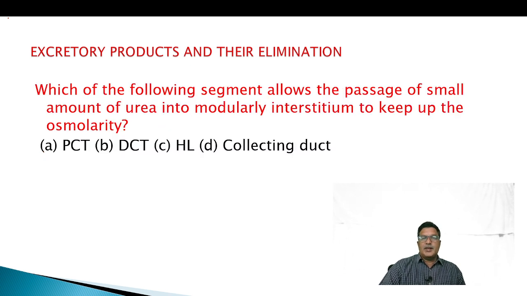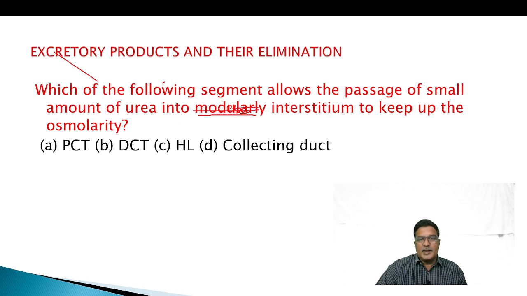Which of the following segment allow the passage of small amount of urea into medullary interstitium to keep up the osmolarity? You need to understand this is medullary.